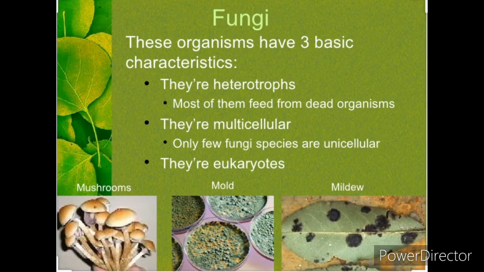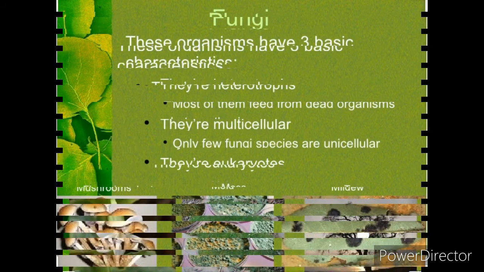The second kingdom of domain eukarya is fungi. By the way, it can be pronounced in two ways. If you have eaten mushrooms, then you have eaten fungi. Mushrooms, molds, and mildew are all fungi. The majority of fungi are multicellular eukaryotes. A few, such as the yeast used in baking, are unicellular eukaryotes. Fungi are found almost everywhere on land, but only a few live in fresh water. All fungi are heterotrophs. Most fungi feed by absorbing nutrients from dead or decaying organisms.